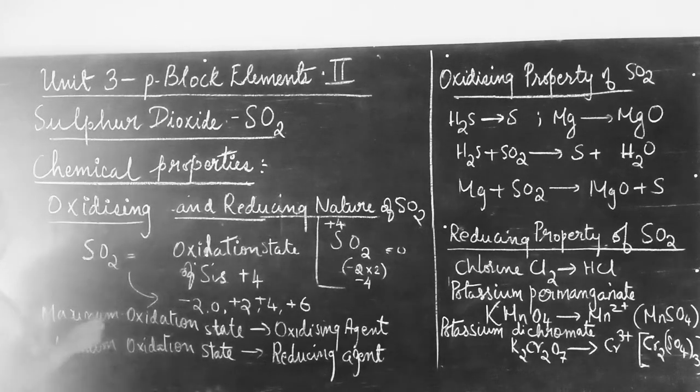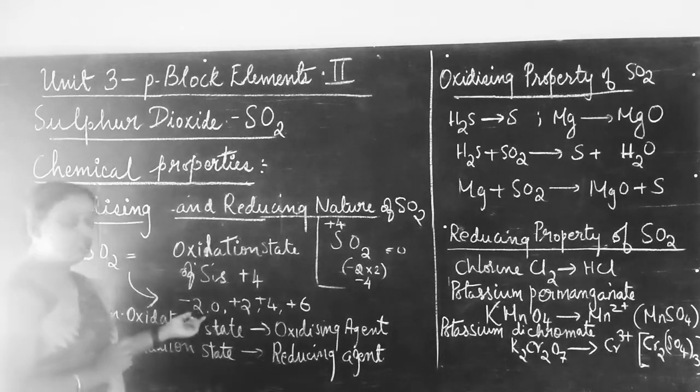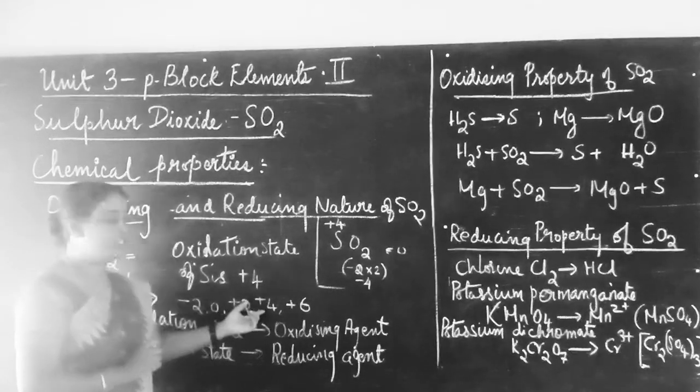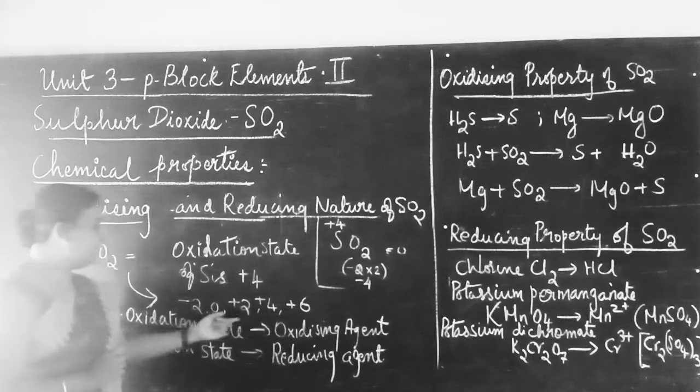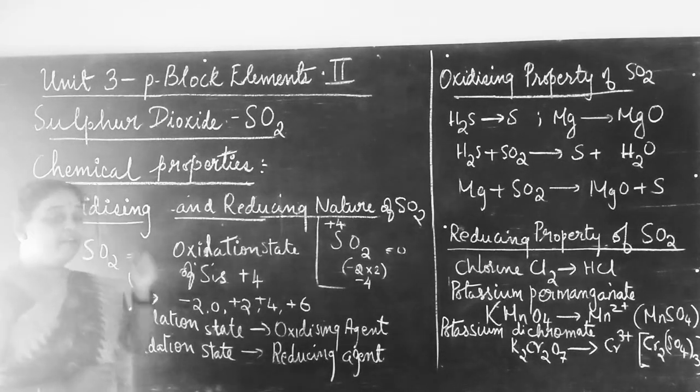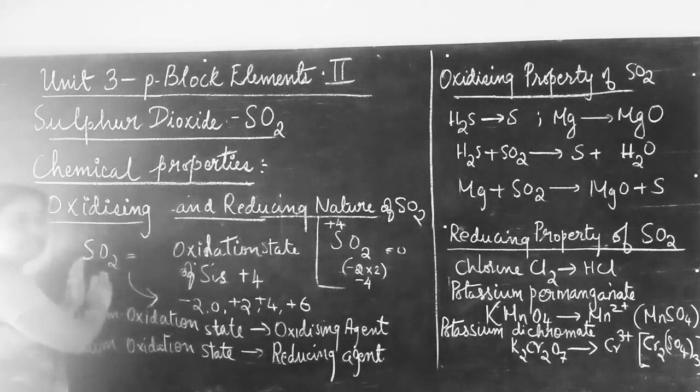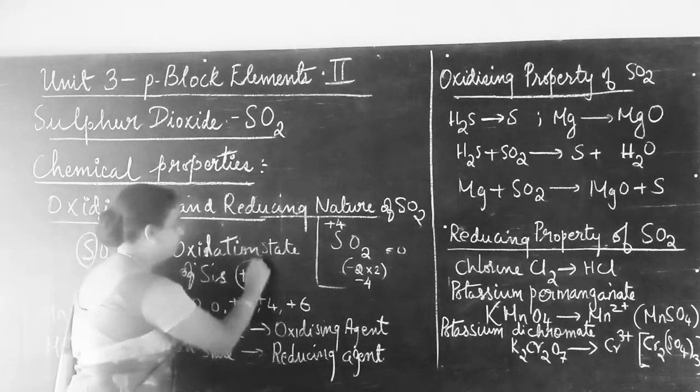Generally sulfur has variable oxidation states like -2, 0, +2, +4, +6. Whereas in sulfur dioxide, sulfur has the oxidation state of +4.